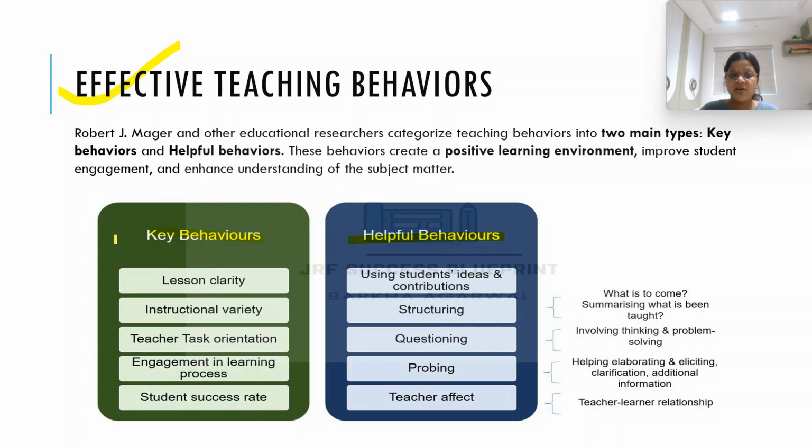In key behaviors, some of the effective teaching methods are, number one, lesson clarity. The lesson clarity provided by the teacher should be clear. Instructional variety. There should be different varieties, like the teacher using a visual PPT, or giving an example, or taking you on an excursion in order to help you understand a particular topic. Teacher task orientation, then engagement in the learning process, wherein student and teacher are both interacting with each other in order to learn a certain thing.